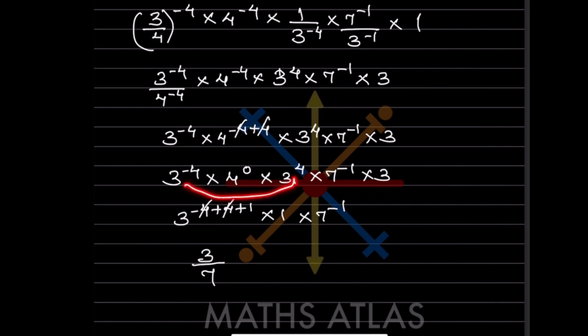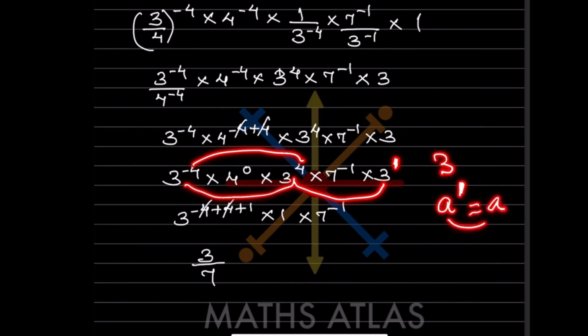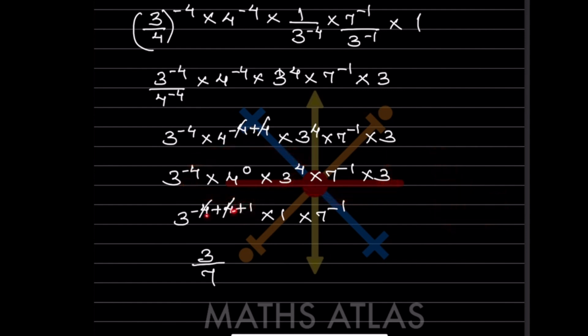You will take all these 3's together and these are all multiplication. So what will you do? Minus 4 plus 4, and here there is nothing, which means there is 1. Anything raised to 1, you can add one this rule to it. A raised to 1 is going to be a, means the base is going to be the same. So here we are going to put this 1, which is very important, by putting here 1 plus 1. So minus 4 plus 4 and here 1.